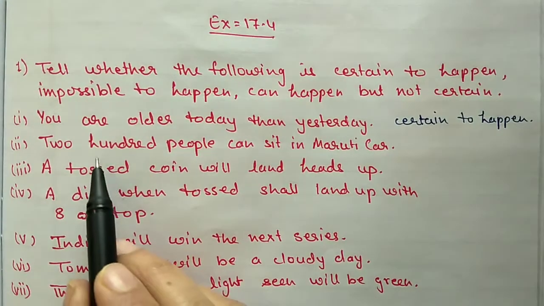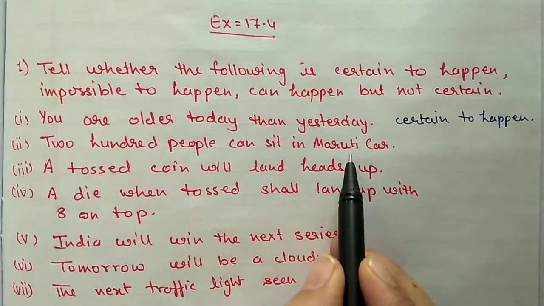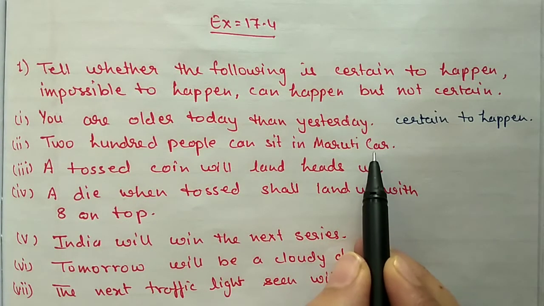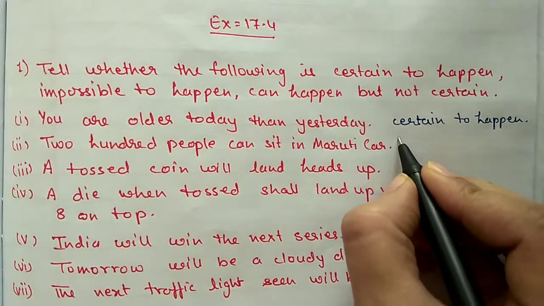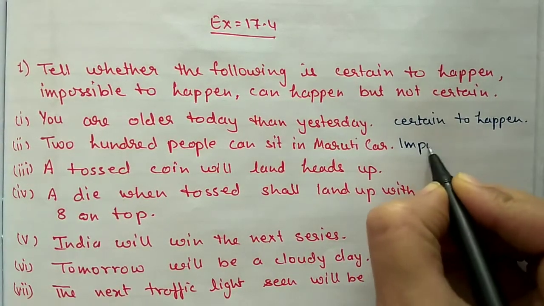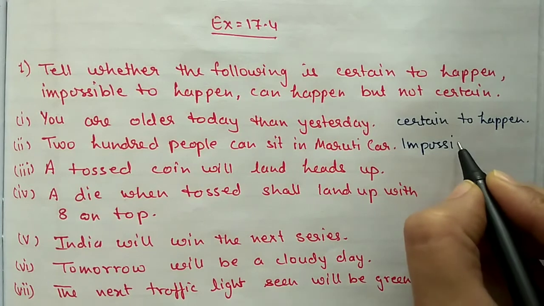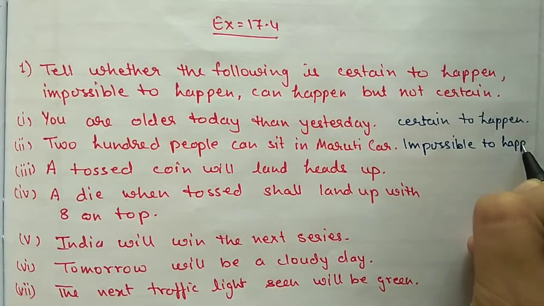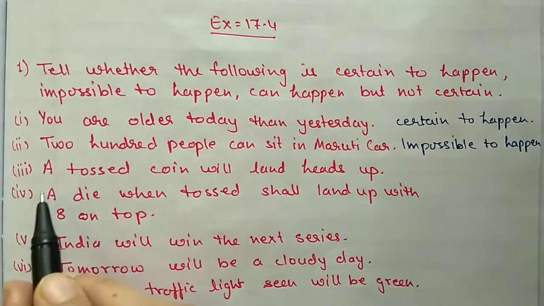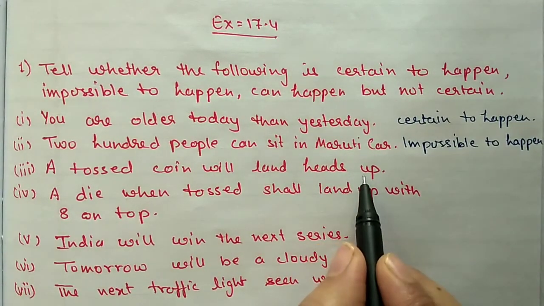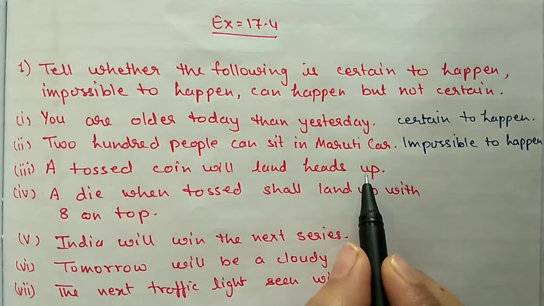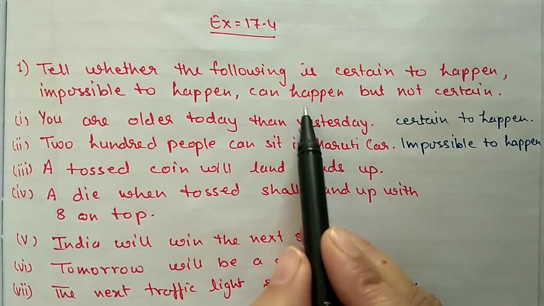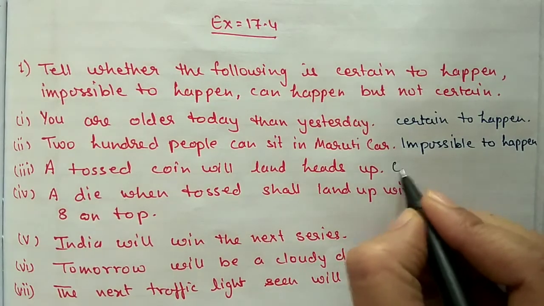Second, 200 people can sit in a Maruti car. This is not possible. 200 people cannot sit in a car, so we will write impossible to happen. Third, a tossed coin will land heads up. When we toss a coin, it may come head or tail. So this comes under can happen but not certain.